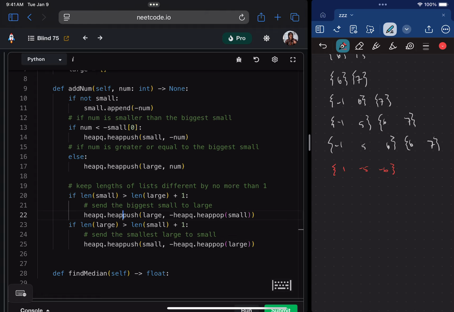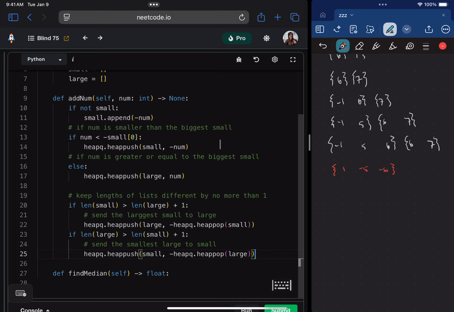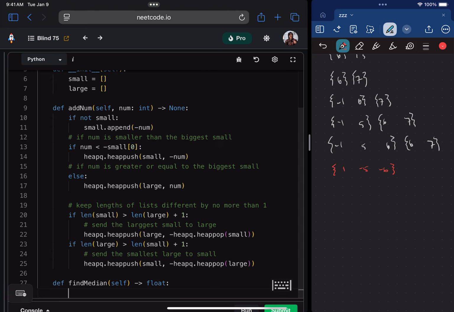This is actually bugging me. I said biggest. I'm going to say the largest small, just for consistency. Okay, and then we're good. We don't have to return anything, so that function should be set to go. And this makes finding the median pretty easy.